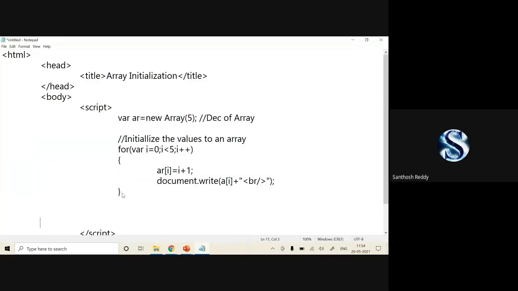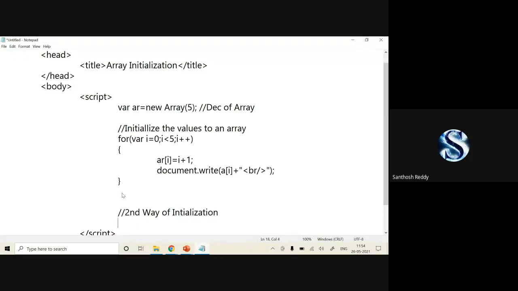Now I'll be showing you a second way of initialization. Does anyone have an idea? Just now I showed you people in a PPT how to initialize the values.